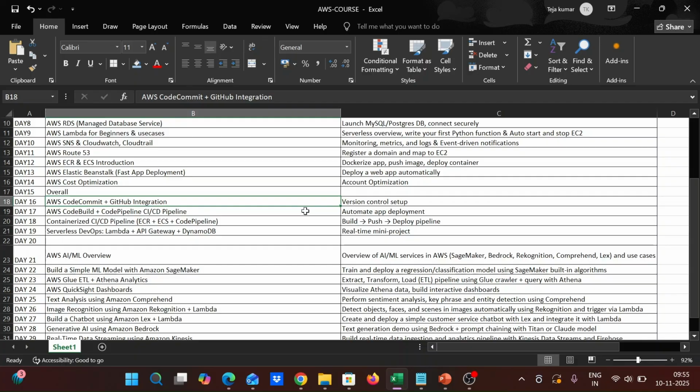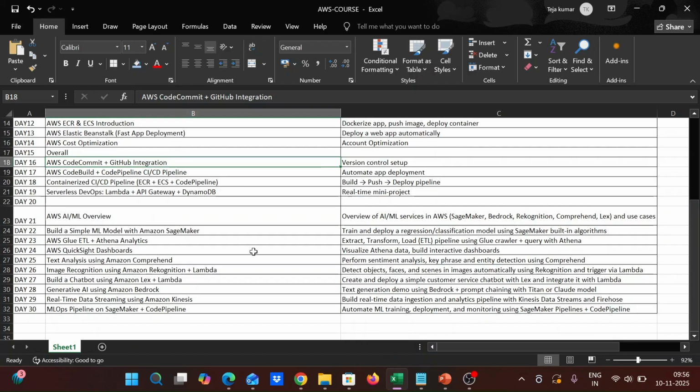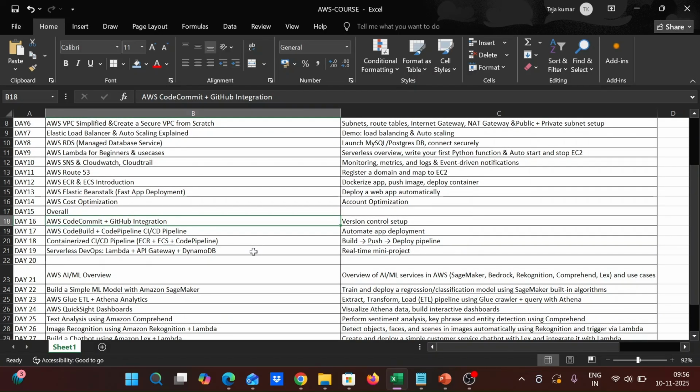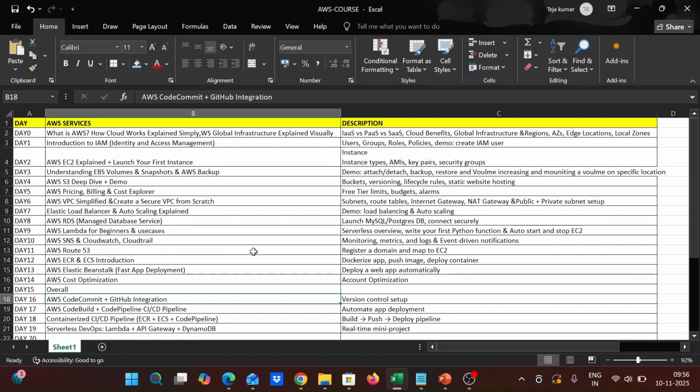And then I would like to include the data engineering concepts, like learning an AI/ML overview regarding SageMaker, which I have told you in detail, and then we'll learn about an ML model in SageMaker, and then AWS Glue, Athena, and QuickSight dashboards, and everything in this. As we go on we'll learn, and also we'll include small projects in between. After completing these 14 days overall, we would like to include how to install Nginx. We'll learn everything in detail.